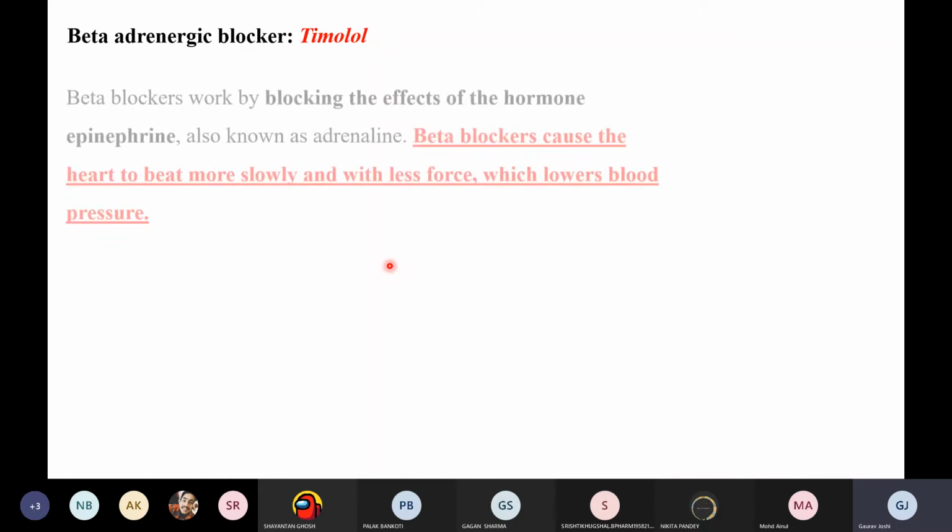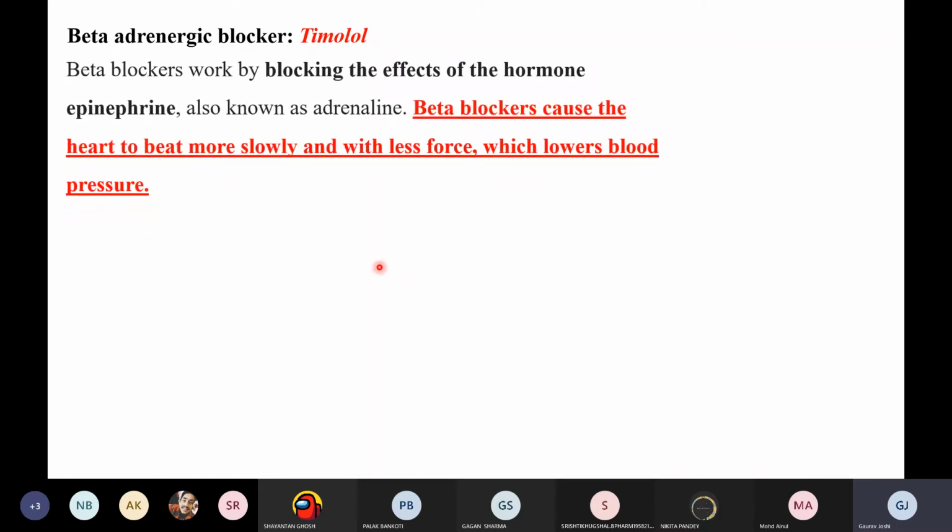Now the second thing we have is the beta adrenergic blocker, right? So what will a beta adrenergic blocker do? A beta adrenergic blocker will block the influence of catecholamines at the beta receptors. Simple thing. Beta blockers work by blocking the effect of the hormone epinephrine, also known as adrenaline. Beta blockers cause the heart to beat more slowly and with less force, which lowers the blood pressure. Basically, beta receptors are present in the heart, so we have discussed that thing.